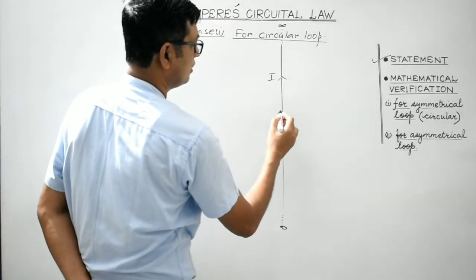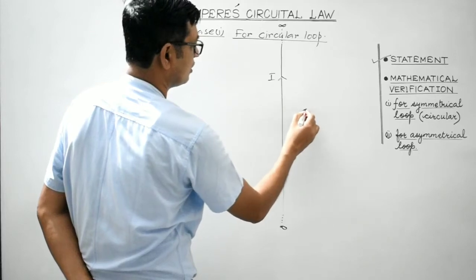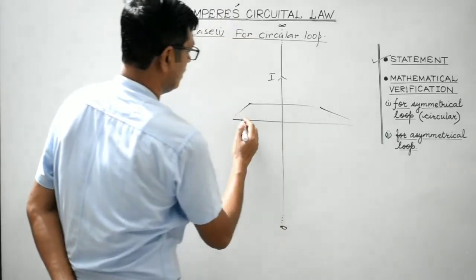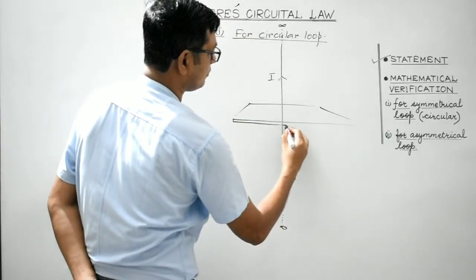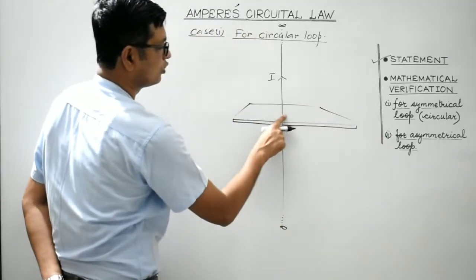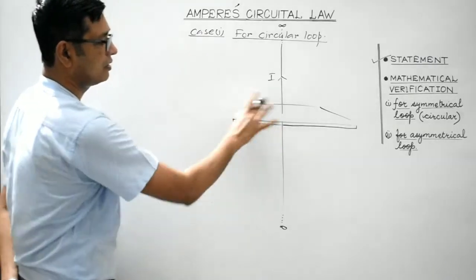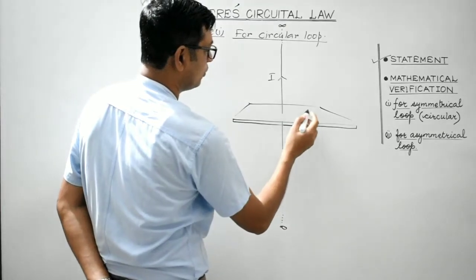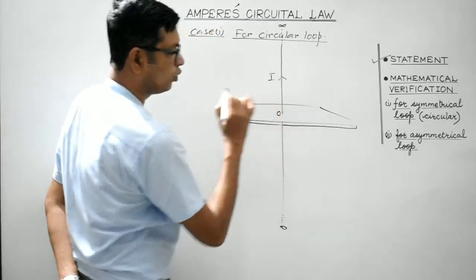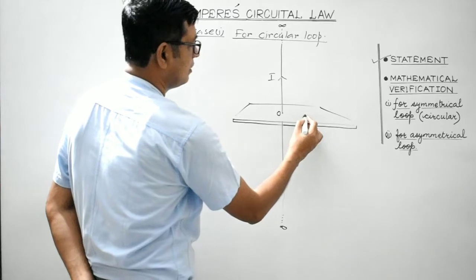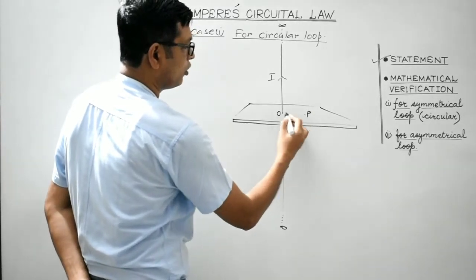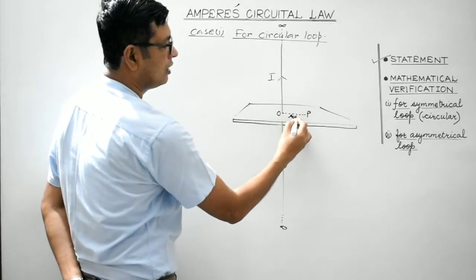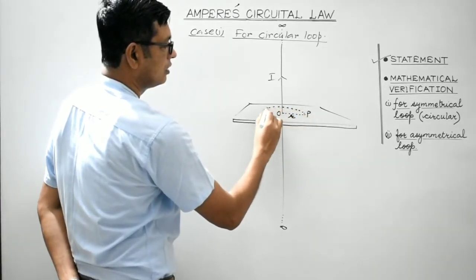Suppose this is the loop under consideration. We are considering a circular loop. This may be considered to be a horizontal plane, like this. This is a horizontal plane. Just to give it a three-dimensional appearance, I have done it like this, right? And suppose we take point O as center, and point P as any arbitrary point, and OP is equal to R. We'll draw a circular loop.